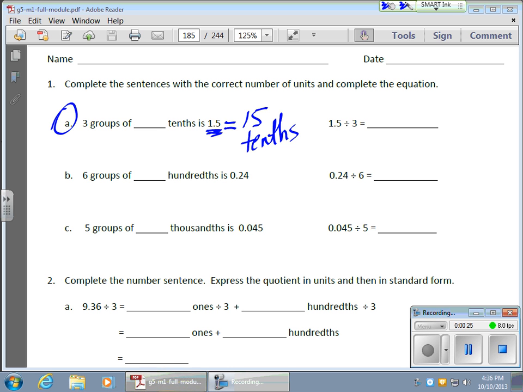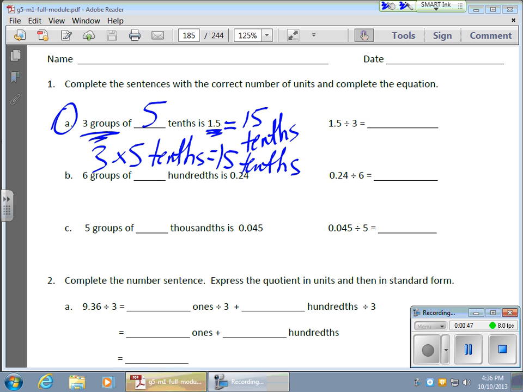So if I'm looking for three groups of some number equaling 15 tenths, that number has to be 5. And that's kind of how it works. So if I was to look at it another way, I could say to myself, well, 3 times 5 tenths equals 15 tenths. And if I create a standard form here, standard form for 5 tenths looks a little like this, and that's going to equal my 15 tenths, which is 1.5. So that's kind of how it works there.